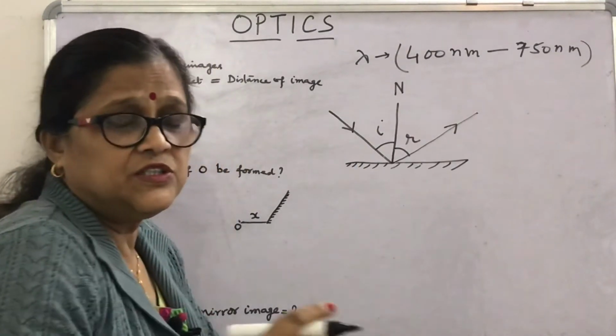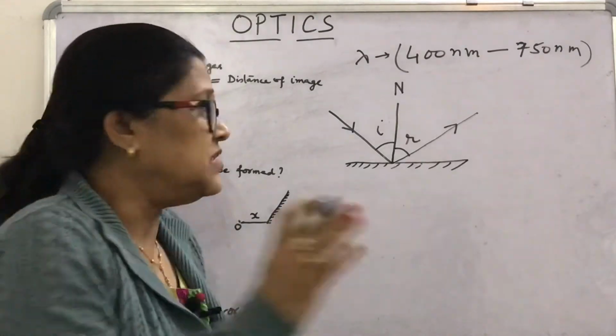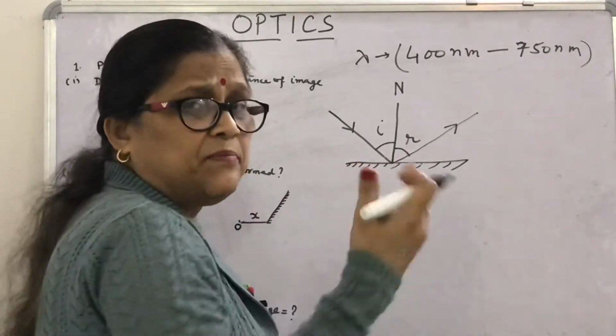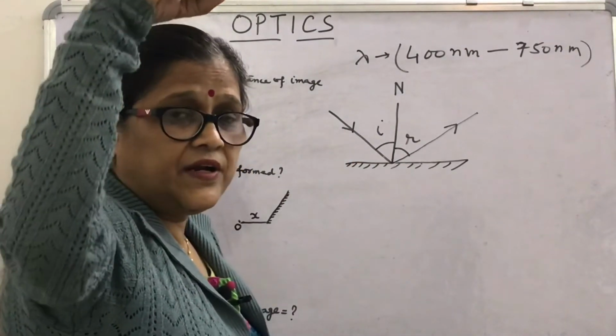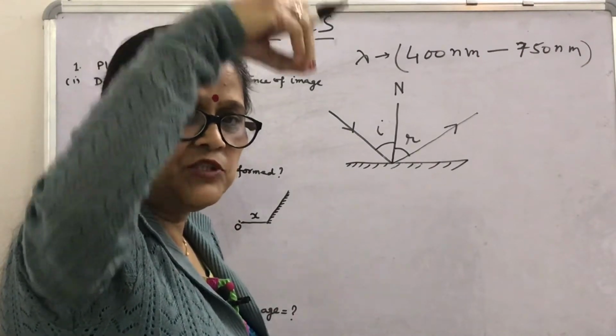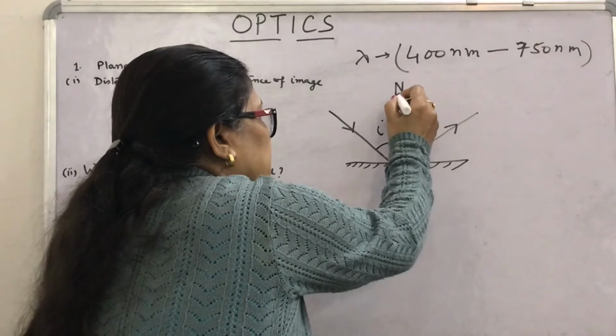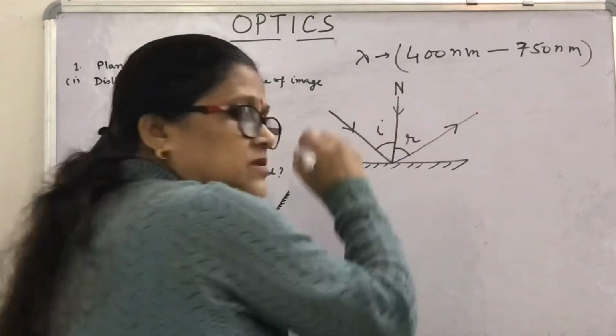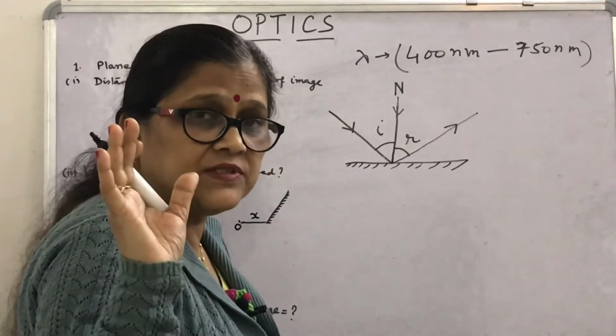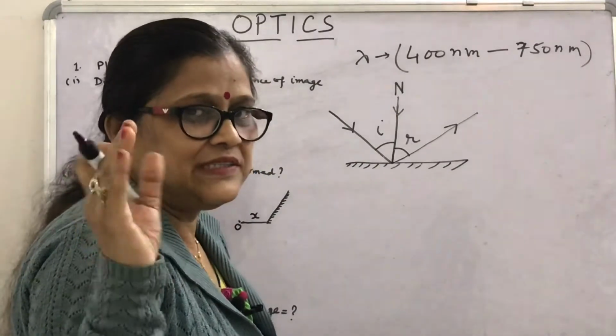Now this is the reflection, this is the incident ray. What happens if a light ray falls at the surface normally? Normally means the light is coming along the normal, like this. Do you know what will be the angle of incidence? Most of the students say 90 degrees.